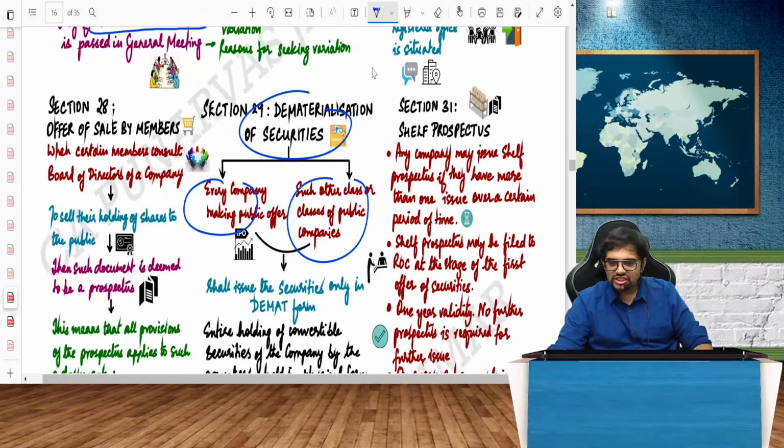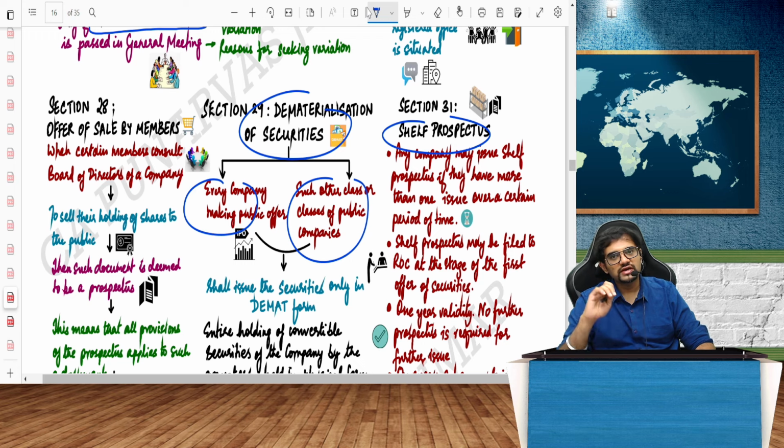Apart from that, there's something called as shelf prospectus. What is shelf prospectus, guys? Any company may issue shelf prospectus if they are doing more than one issue every year. Basically, if I'm a company which is into finance, so I issue 5% debentures today, 10% debentures 3 days later, 11% debentures 2 months later. So I have made up my mind to have around 4 to 5 issues during the year. If that be the case, I can issue one prospectus today called as shelf prospectus.